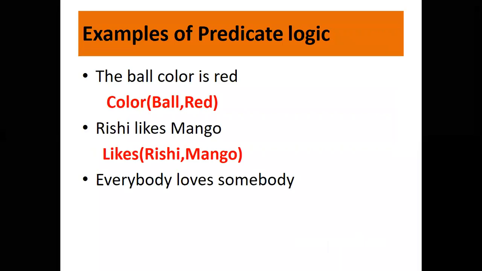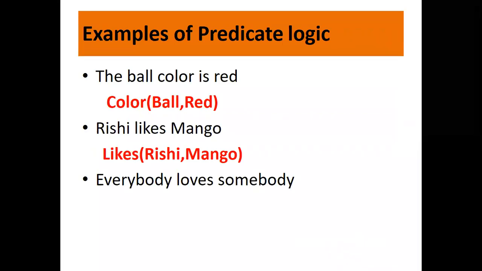Let us start. Now the very first sentence is: the ball color is red. If you want to put it in a predicate logic format, what will you say? Ball color is red.